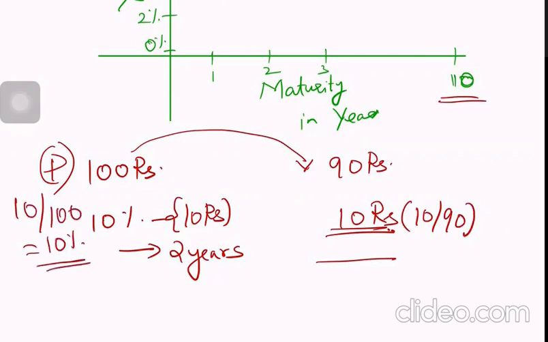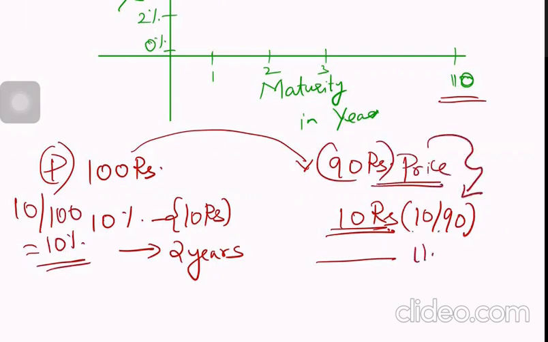Since the bond price reduced to 90 rupees, the interest is now 10 by 90, around 11.1%. That means the bond yield has increased. So always remember, bond price and yield, the total profit he gets, are inversely related.